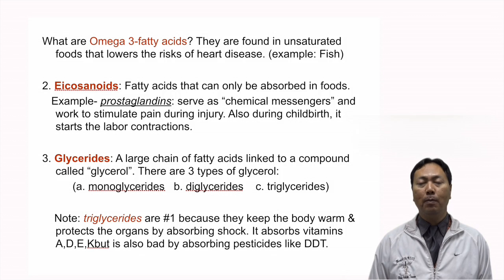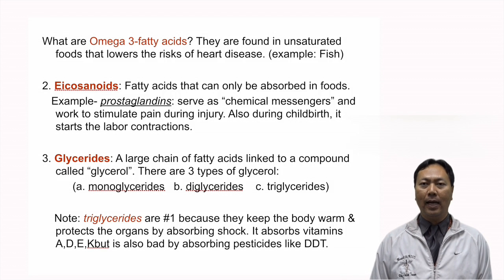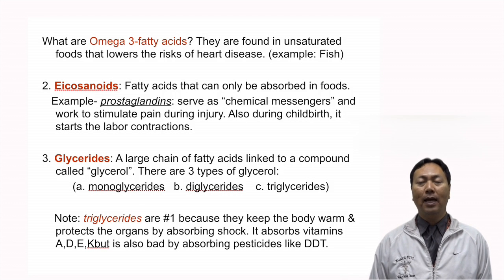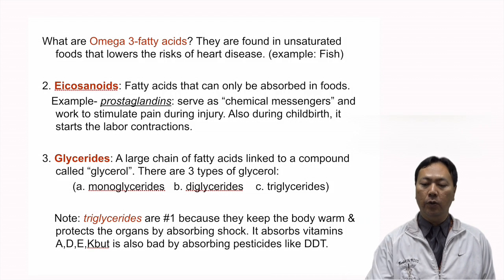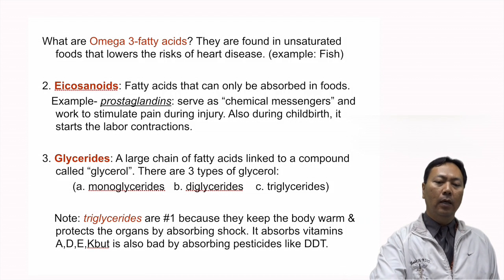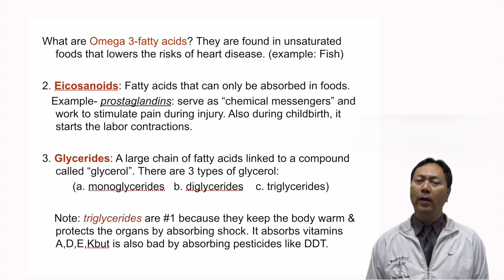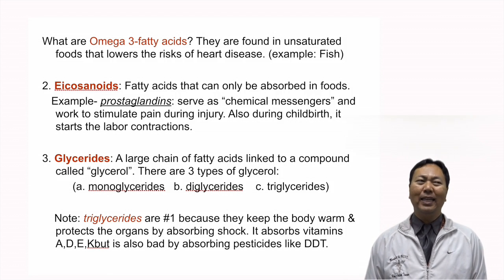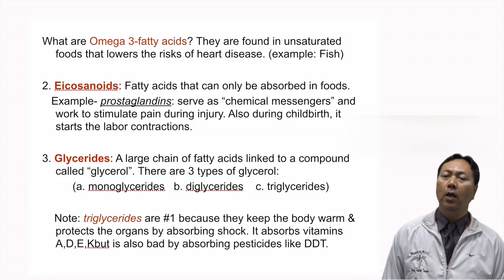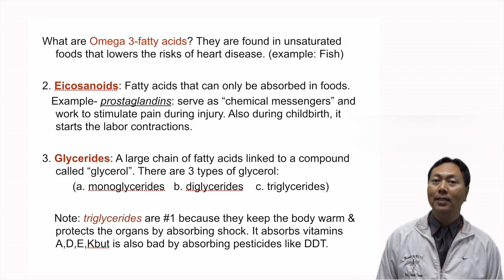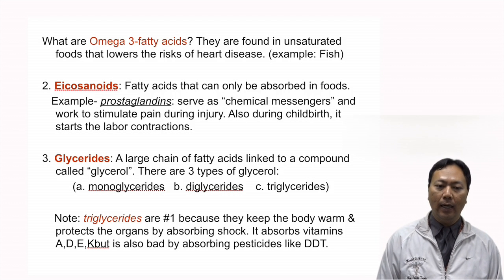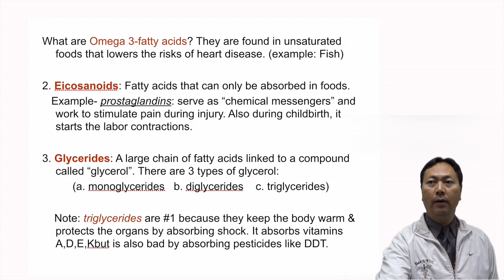And fish actually is the best source of omega-3 fatty acids. It actually is the best type of fat that your body and your heart can use. Remember that. Some of the other fats, known as prostaglandins, have different chemical and hormonal characteristics. Please know what prostaglandins are and the example of a prostaglandin on the test.